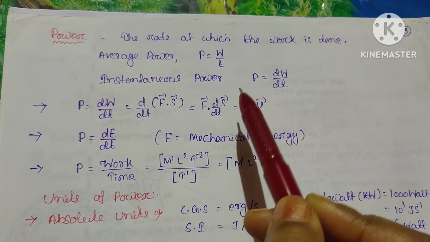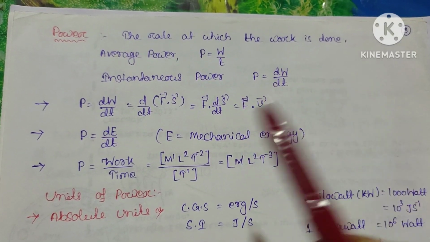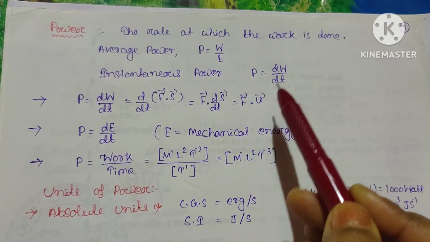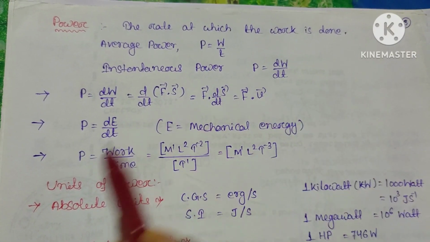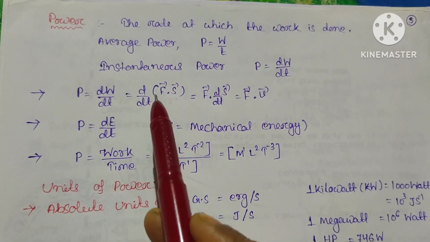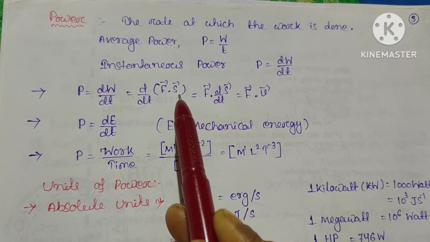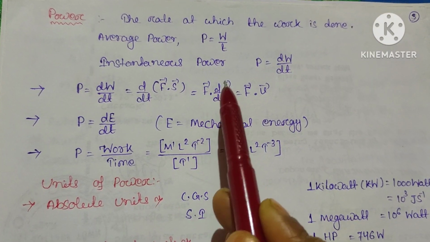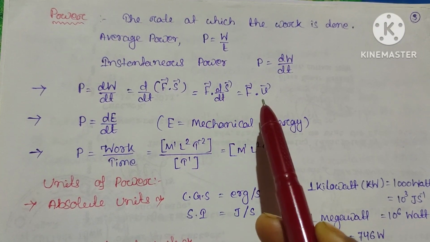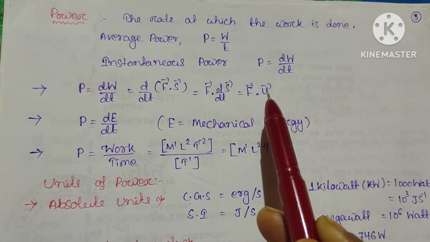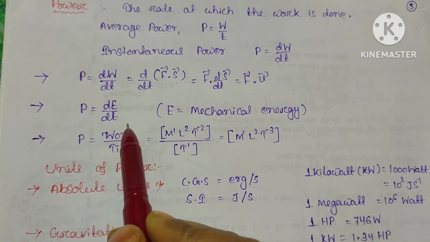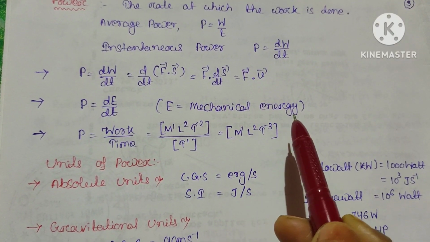So the average power P equals W by T, and the instantaneous power P equals the rate of change of work done, that is P = dW/dt, where W means the work done. So that is d/dt of F dot S, or F dot dS/dt, where S is the displacement, and dS/dt is the velocity. Again, we can also write P = dE/dt, where E is the mechanical energy.